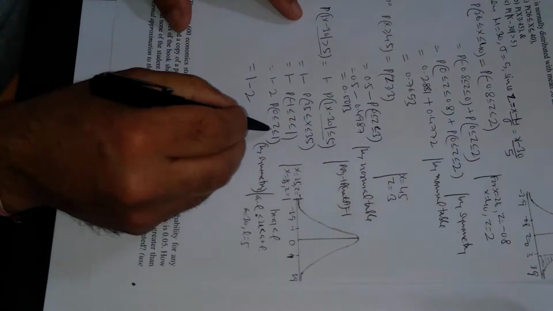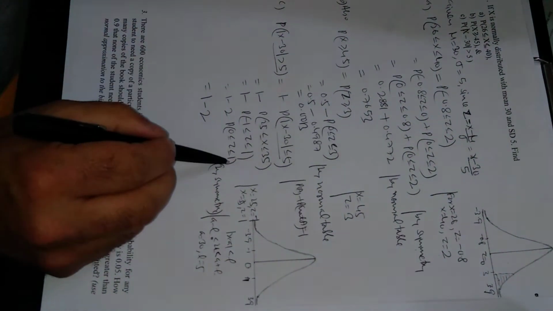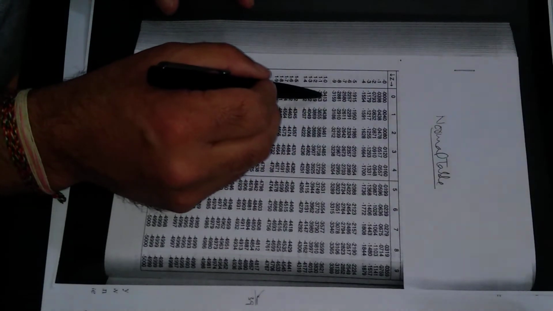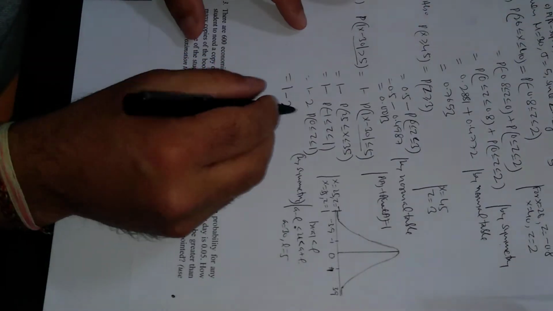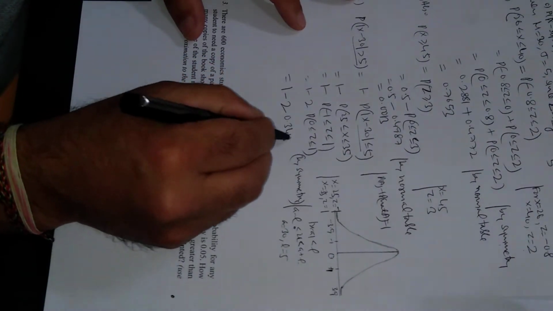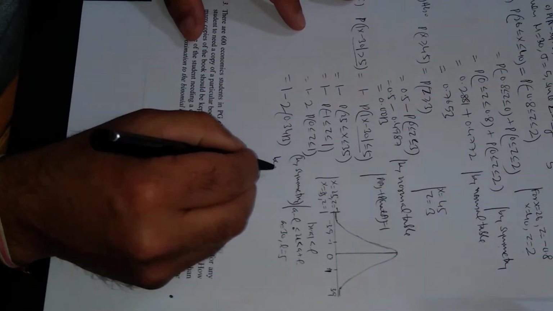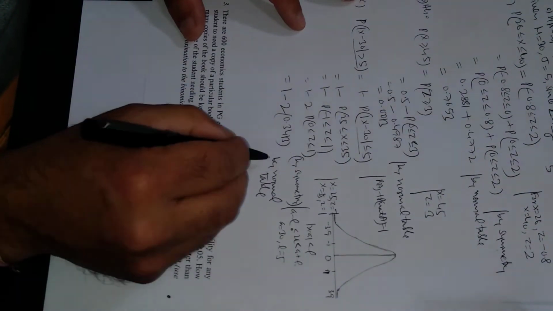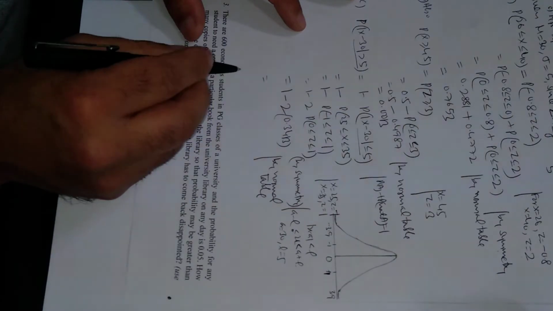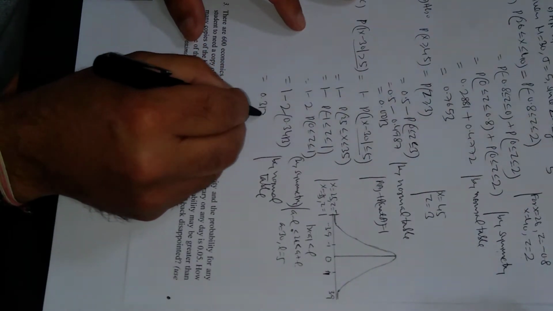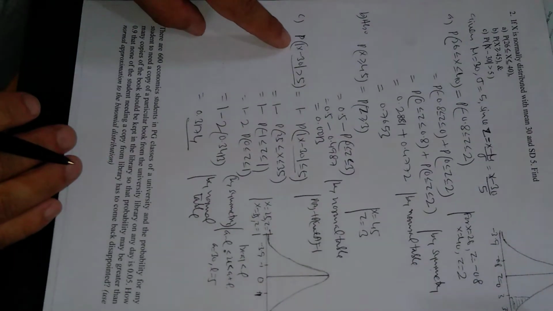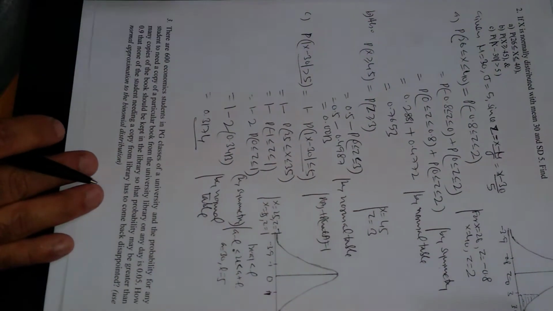Now find this probability from the normal table. Go through the row 1.0 and below the column 0. This is 0.3413, by the normal table. On simplification this will come out to be 0.3174. So this is the probability that modulus of x minus 30 will be greater than 5.